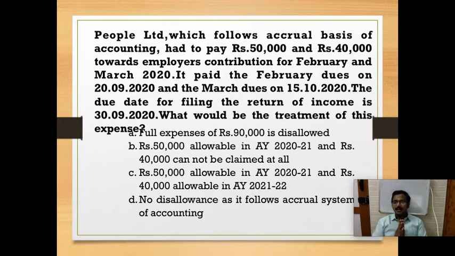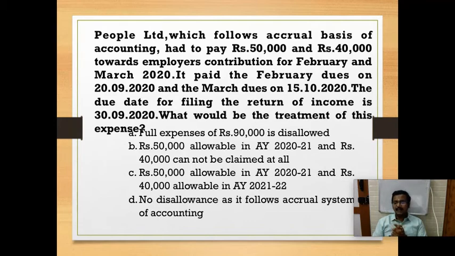So in the question, we have 50,000 and 40,000 PF payments pending for February and March. The due date of filing return is 39. The February dues were paid on 29, that is within the due date, whereas the March dues were paid on 15/10. So this is after the due date of filing return.